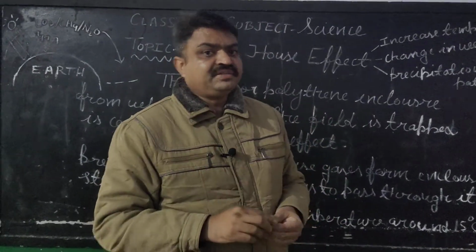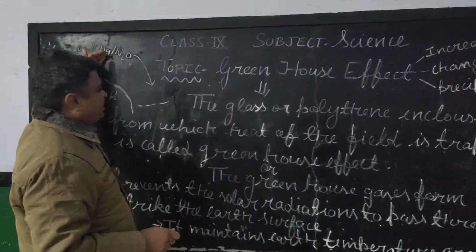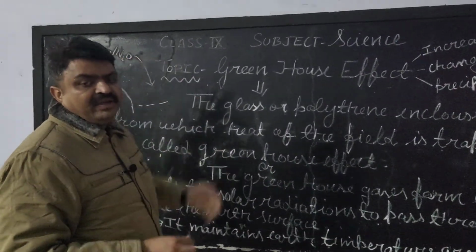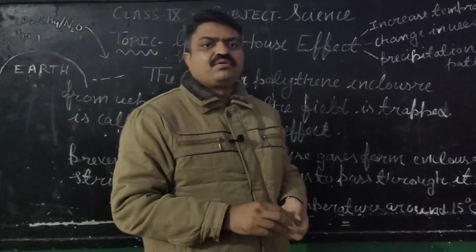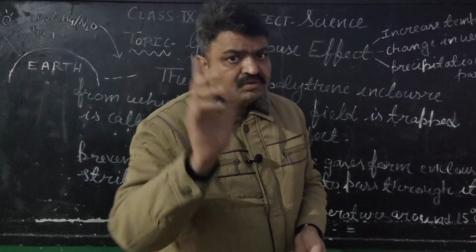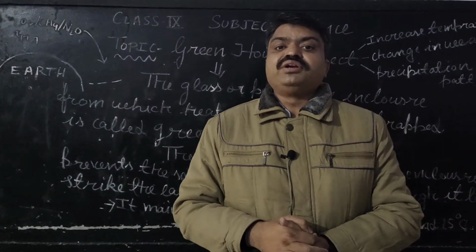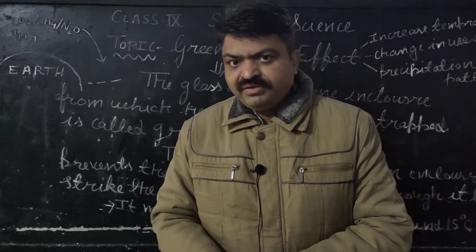Examples of greenhouse gases are carbon dioxide, methane, nitrogen oxide, and CFC, chlorofluorocarbon. And chlorofluorocarbon is also known as ODS.